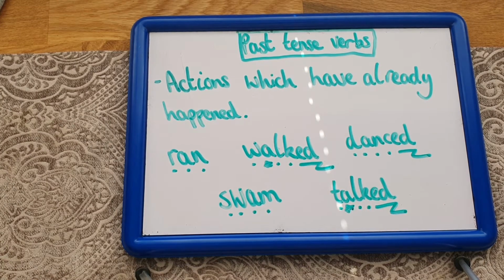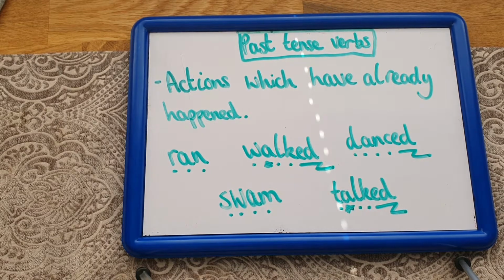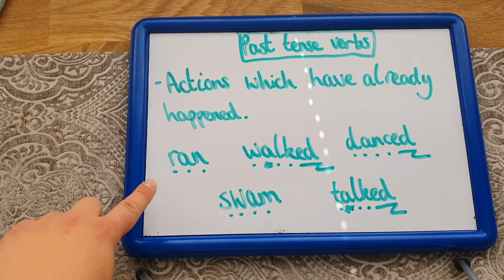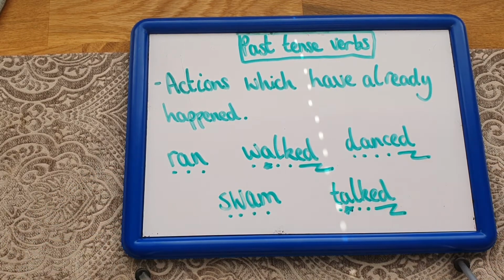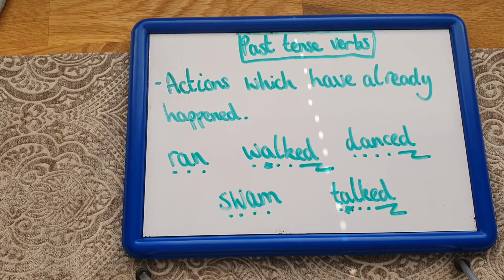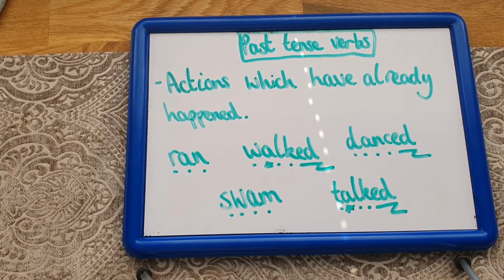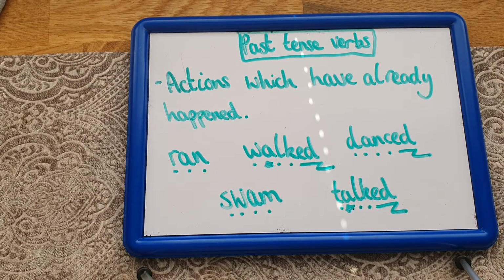But today we're going to be having a look at verbs which are in the past tense. So these are actions which have already happened. So I could say I ran, I walked, I swam, I danced, and I talked. Now I could say yesterday I walked to the park. Today I have already talked to Miss Allen. I could say all of those different things because it's already happened.